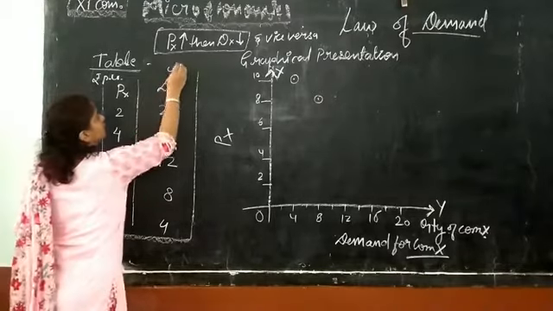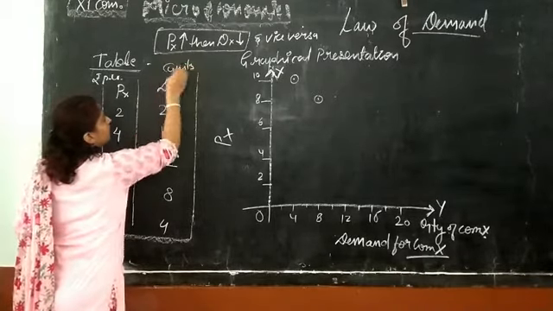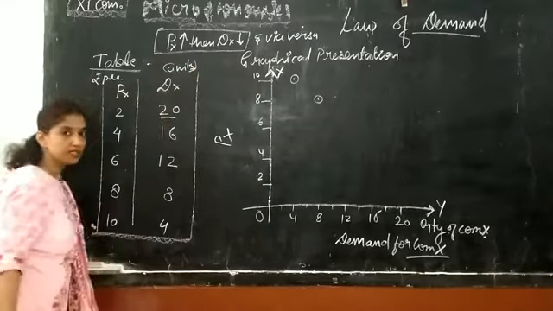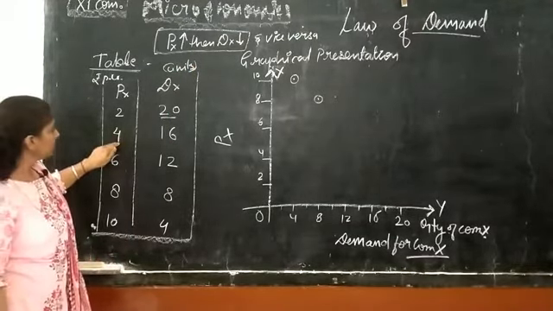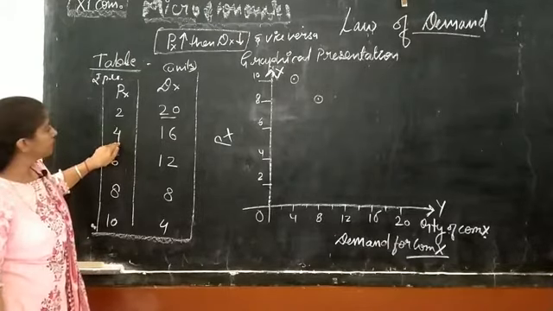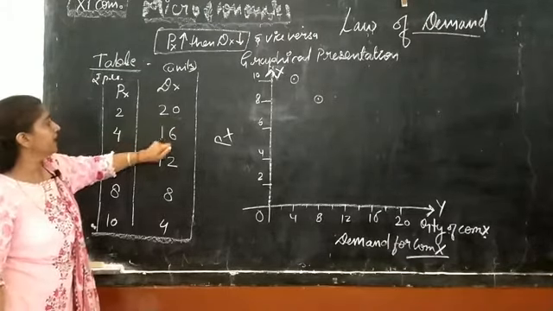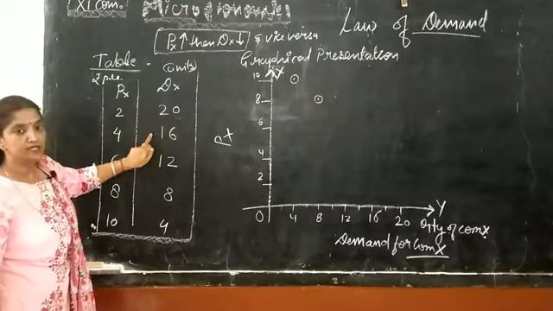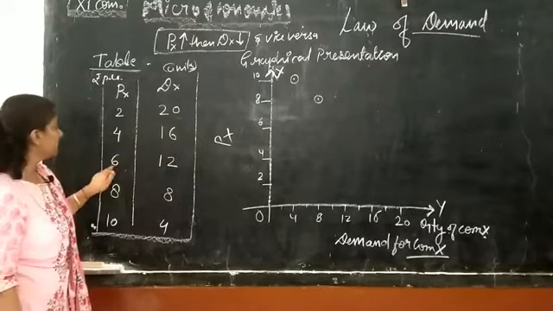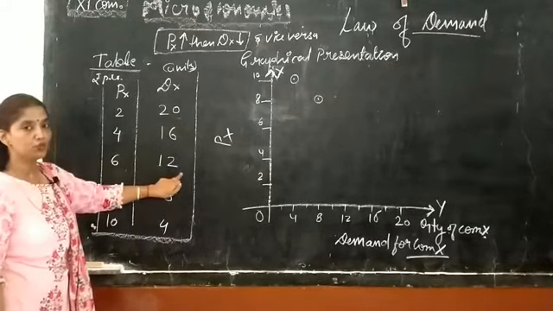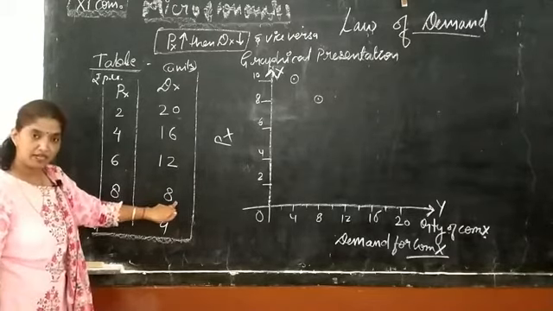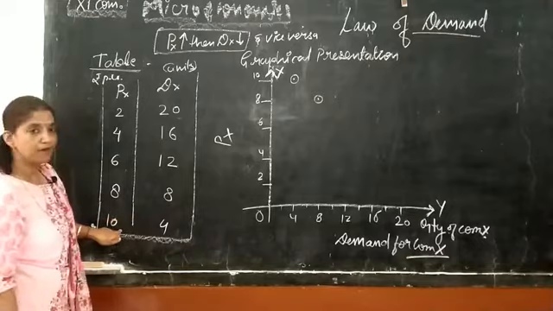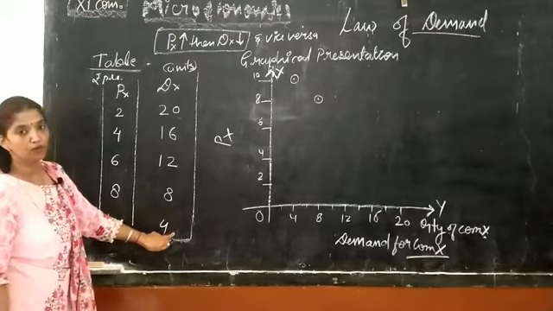The demand is shown in terms of units. It is 20 units. As price rises by 2 rupees per unit, the demand falls, and now it is 16 units. At 6 rupees the demand is 12 units. At 8 rupees per unit price, the demand is 8 units. At 10 rupees per unit price, the demand is 4 units.